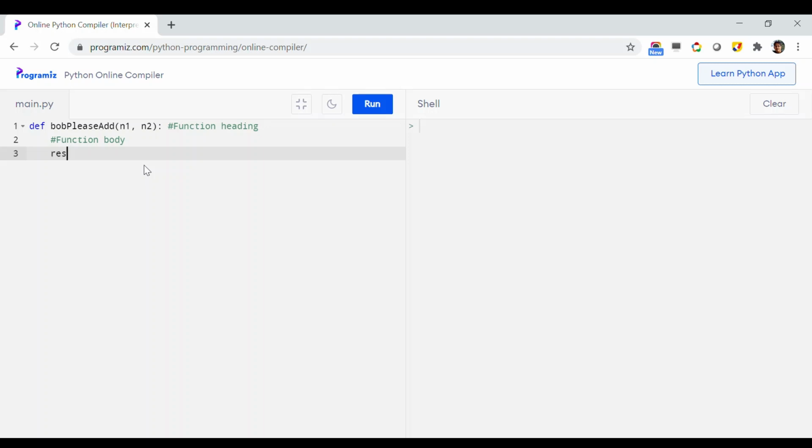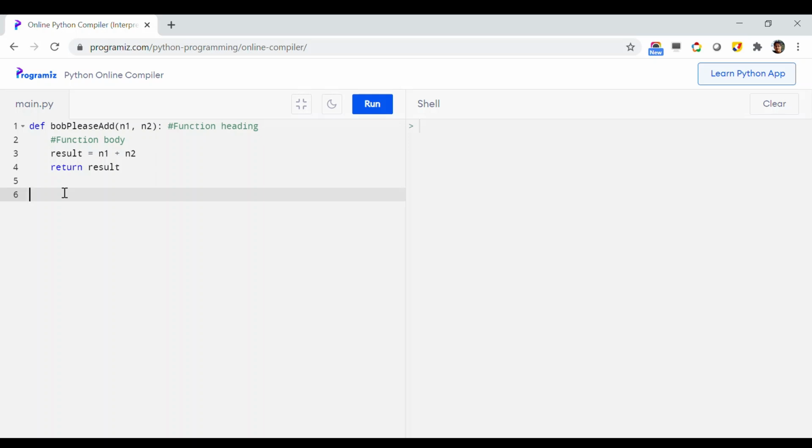In our case it is simple as of now. Let's say there will be a result and I want to calculate n1 plus n2, and that is it, done. And after that I just want to return the result back to where the function has been called. So that's my function definition. So you keep this function as a part of your code. Well, now let us start writing the Python program.